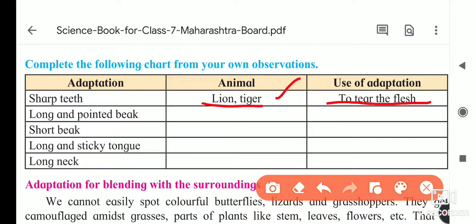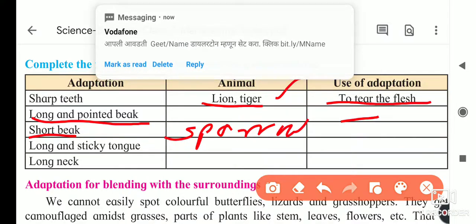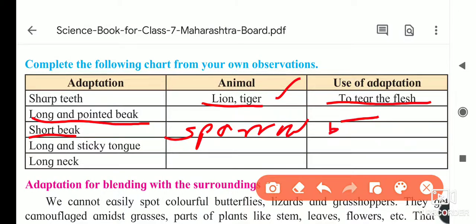Okay, now next it is a long and pointed beak. If you see, the carnivorous birds have this long and pointed beak, like vulture and all. Due to this, they can tear the flesh of the other birds. Next it is a short beak, like the sparrow. Our sparrow's beak is short. For what purpose? To pick the seeds, otherwise to pick small insects from the ground. For that purpose it is developed.